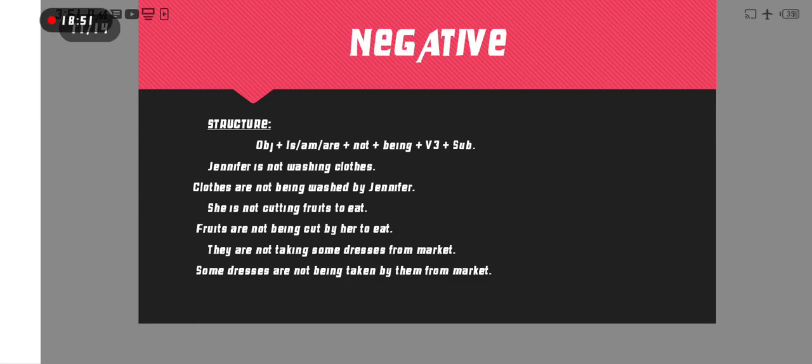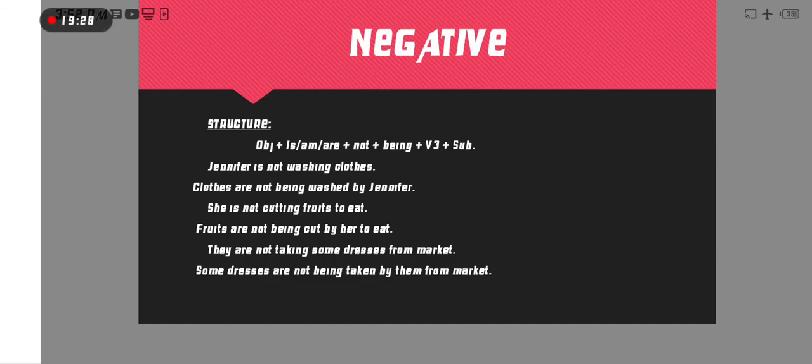Negative: to make a negative sentence always put not after the helping verb. So here the helping verb is MR, then after that we put not, and after that the same structure. What is the example? Jennifer is not washing clothes. Here clothes is the object: clothes are not being washed, third form of wash, by Jennifer. It's easy. Now next example, she is not cutting fruits to eat.